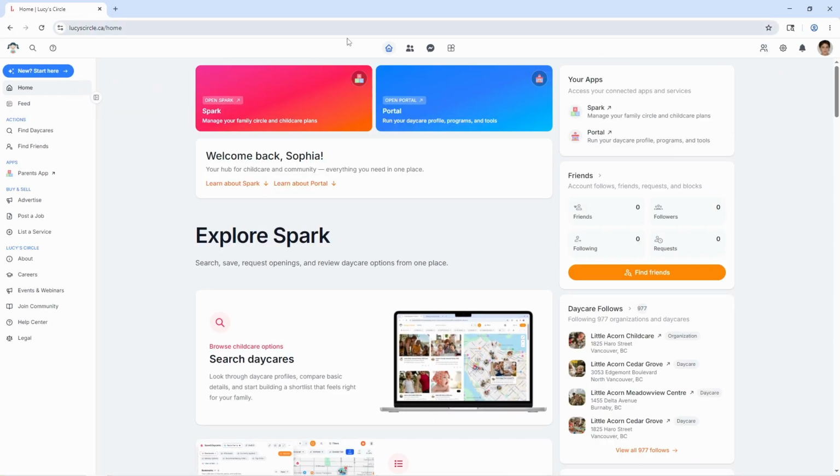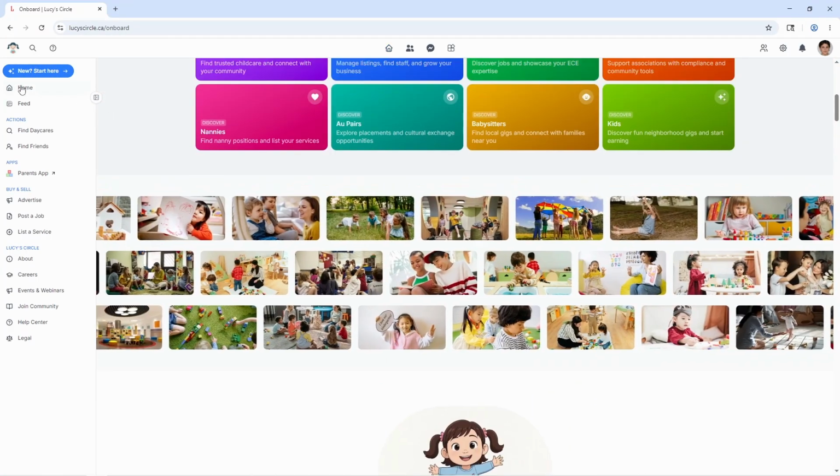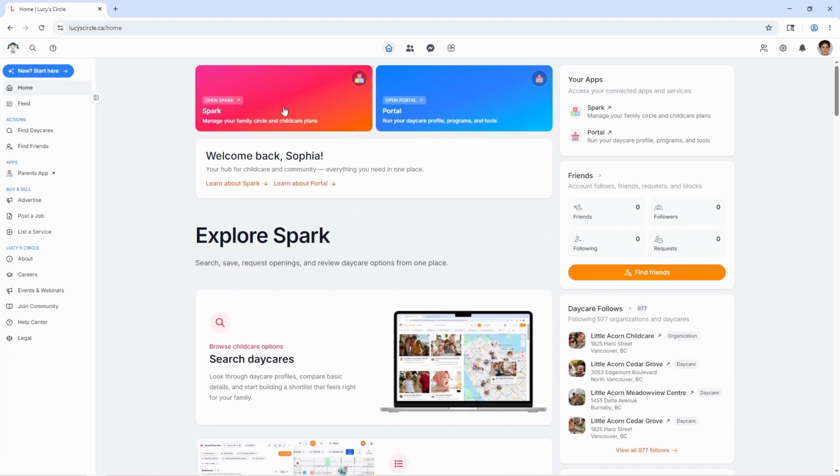You can see there's a number of things on this page that we can explore. We have a new start here, which gives you basically an onboarding for everything Lucy has to offer. We can go back to the home. We have all these search items on the left-hand side, including the newsfeed, the search for finding daycares, finding friends, the apps that you currently have. So right now I have a parents app, and then a bunch of other things related to Lucy.